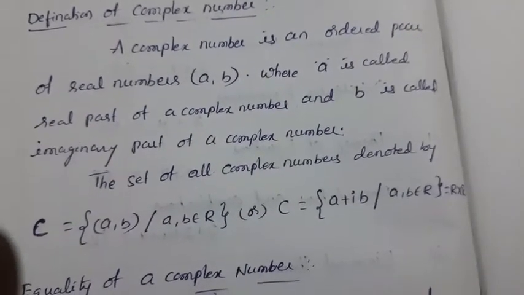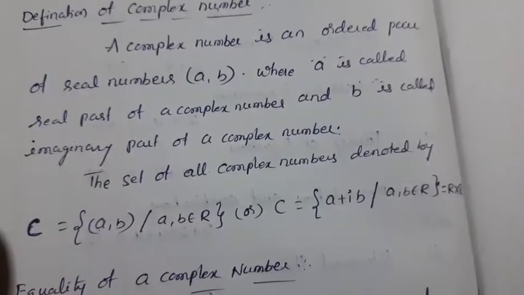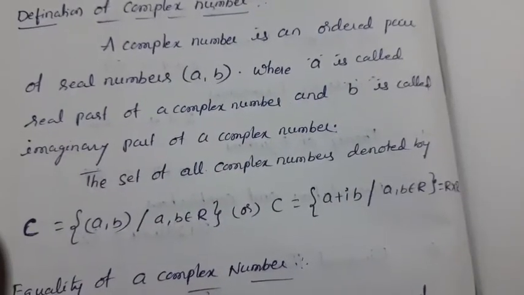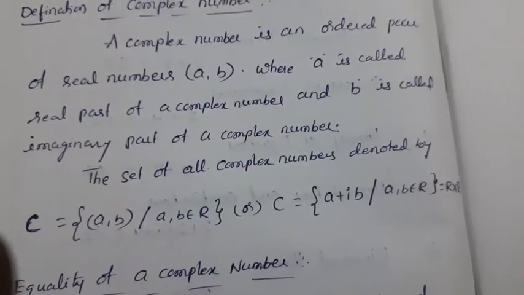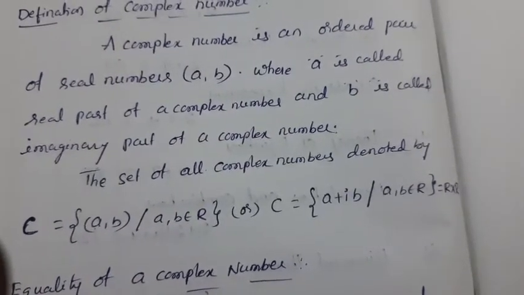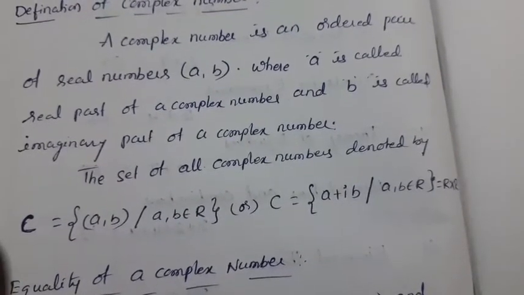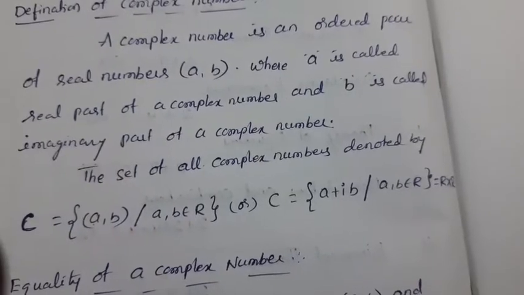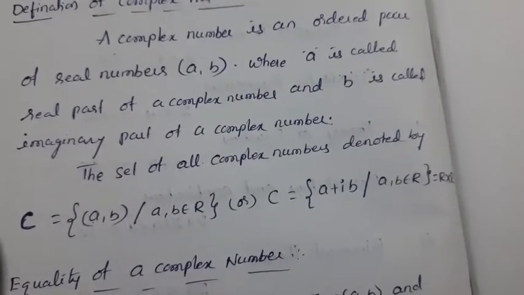That's why C is the superset of all the number systems. Why? Because R is the superset of natural numbers, whole numbers, rational numbers, irrational numbers, and integers, and C is the superset up to real numbers. So C equals the ordered pairs (a, b), where a and b are real numbers.